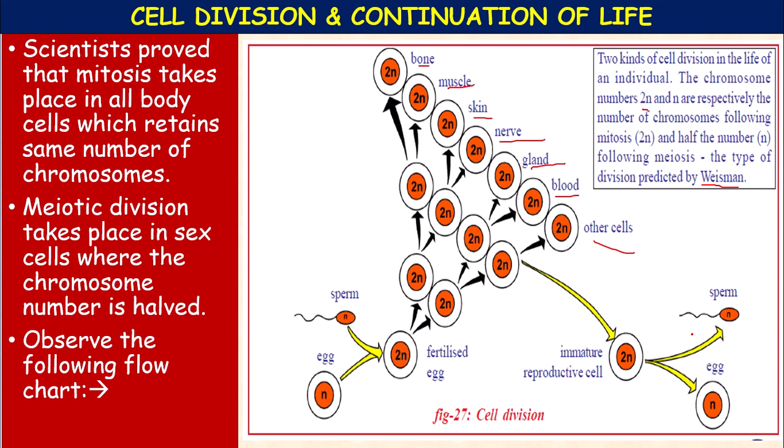That's why for sexual reproduction, meiosis plays a very important role. Cell division helps in the maintenance of a constant number of chromosomes. Any change in the number and structure of chromosomes will lead to some abnormalities.